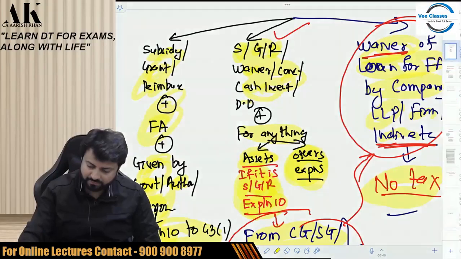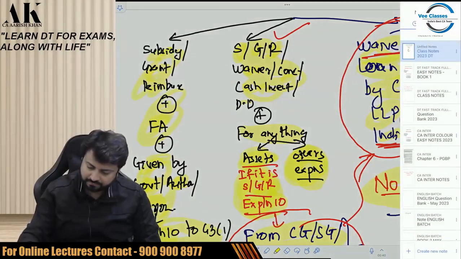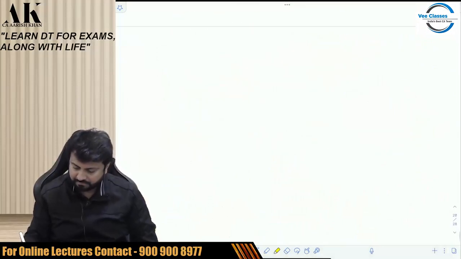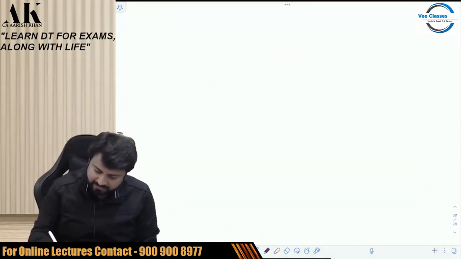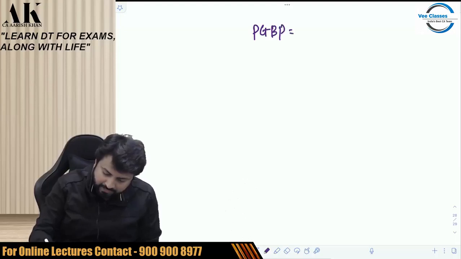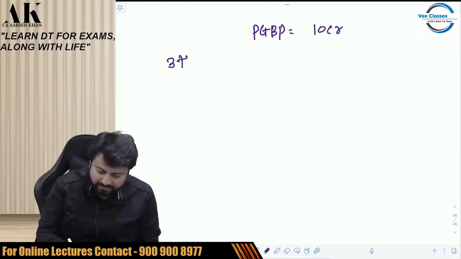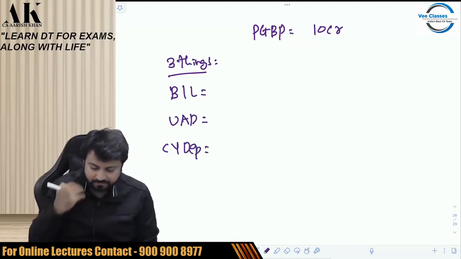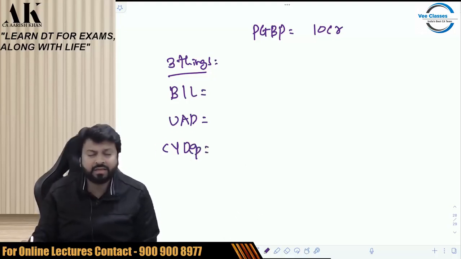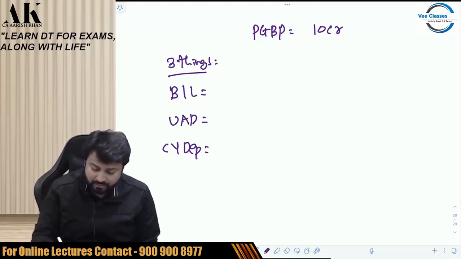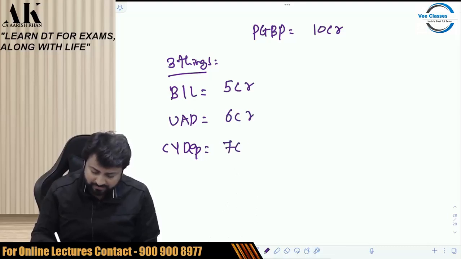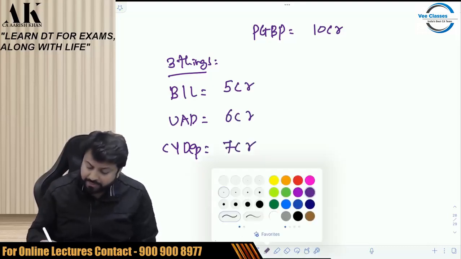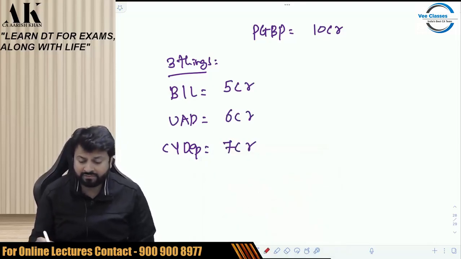Now, there is one very important thing which we have to keep in our mind. Pay attention, please, all of you. Suppose my PGBP is 10 crore and I have three things. I have business loss, I have UAD, I have current year depreciation. Business income is 10 crore. Suppose my business loss is 5 crore and this is 6 crore and this is 7 crore. Then what will be my priority of set off? What will I set off first against this?